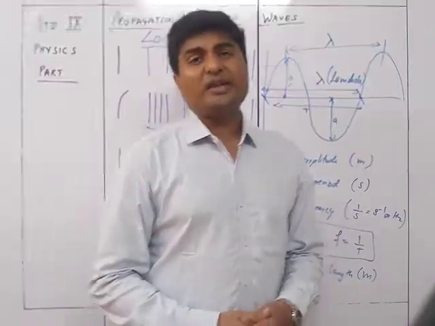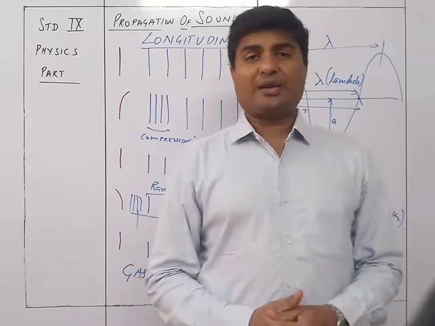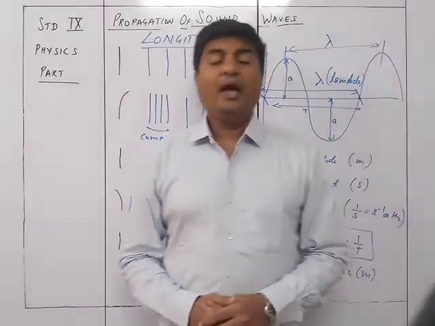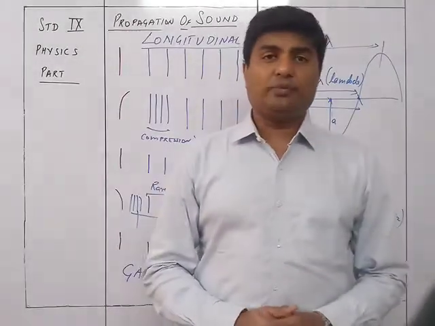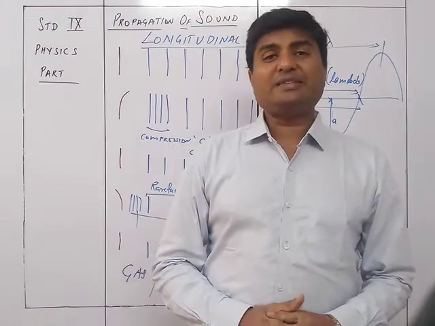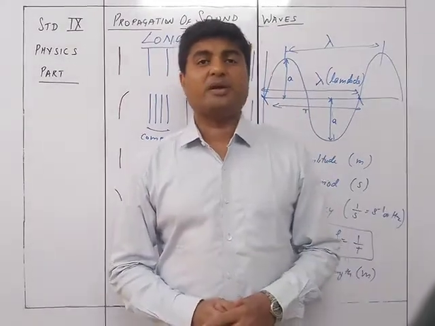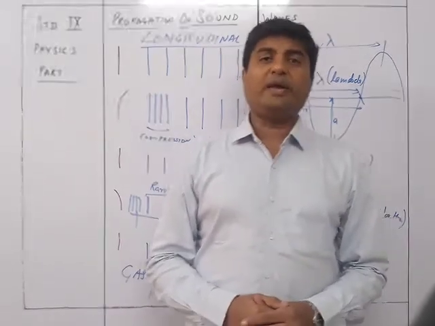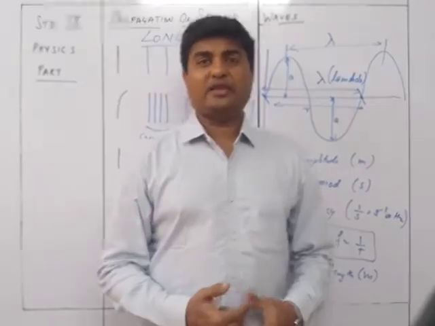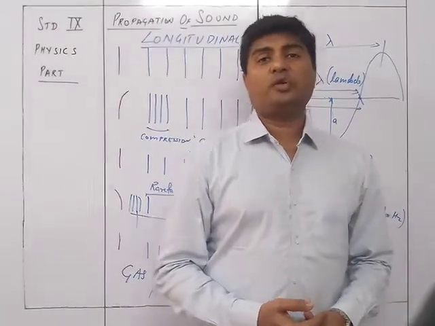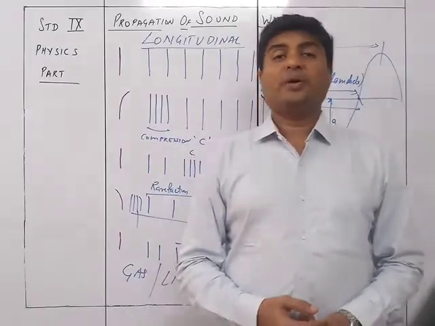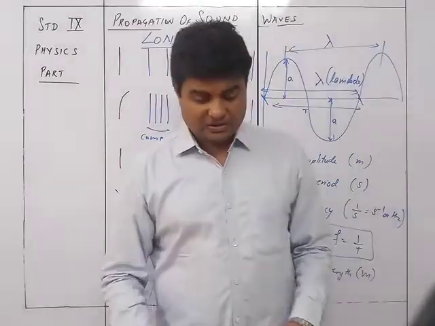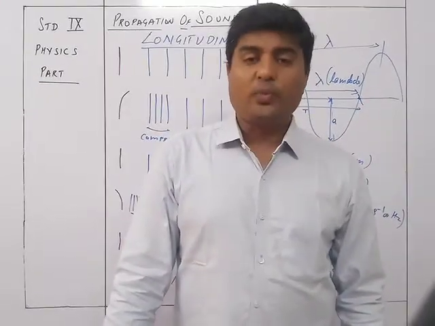So the velocity with which the wave is going to travel is the wave velocity, and that is dependent on the medium through which it is traveling. It is always seen that if it is a denser medium, then it will travel much faster as compared to a rarer medium. So if any material is solid, that's the reason that the wave is going to travel faster in solids, whereas it will be slower in gases. So that's about the wave velocity.